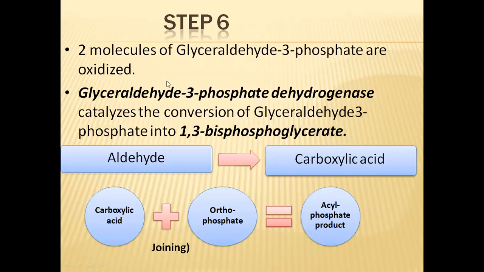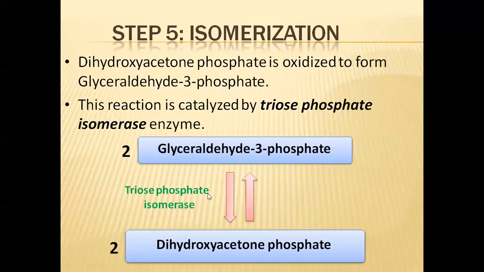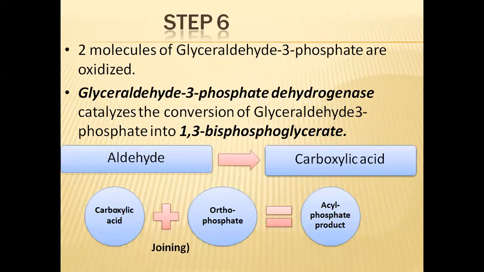In the fifth reaction, dihydroxyacetone phosphate is converted into glyceraldehyde 3-phosphate, so that 2 molecules of glyceraldehyde 3-phosphate will be there. These 2 molecules are oxidized in this sixth step, and they are converted into 1,3-bisphosphoglycerate. This reaction is catalyzed by glyceraldehyde 3-phosphate dehydrogenase.